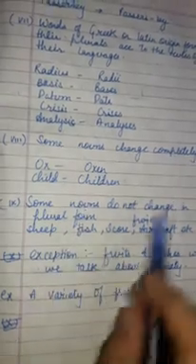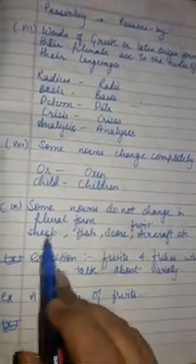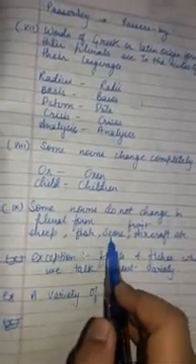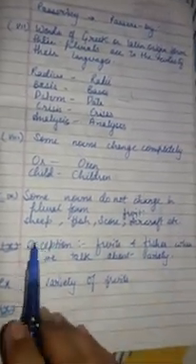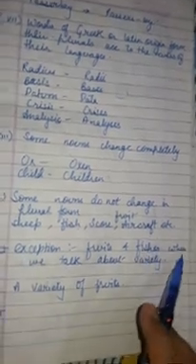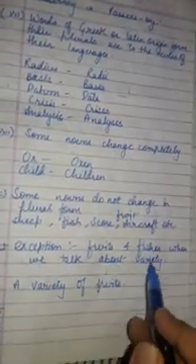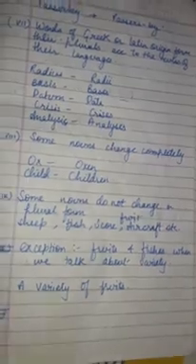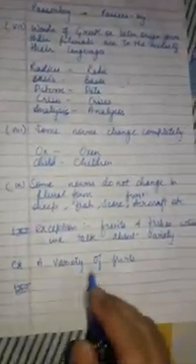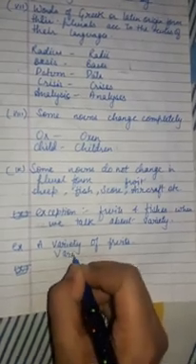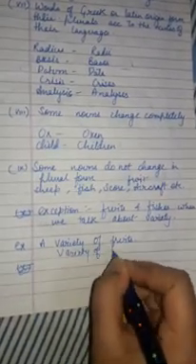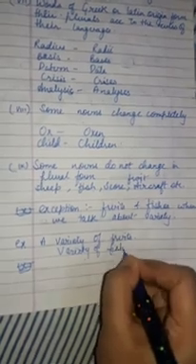Now some nouns do not change in plural form, for example sheep, fish, score, fruit, aircraft, etc. Exceptions are there again. Fruits and fishes are used when we talk about variety, meaning a variety of fishes, a variety of fruits exhibited in that exhibition. So a variety of fruits, same way a variety of fishes.